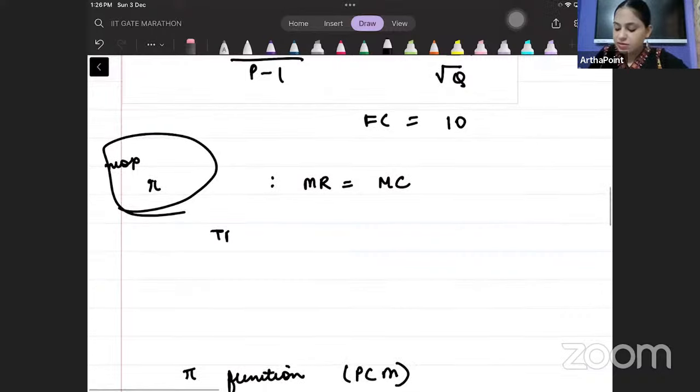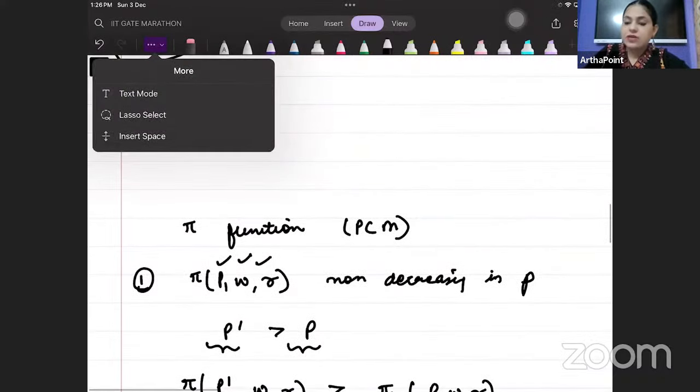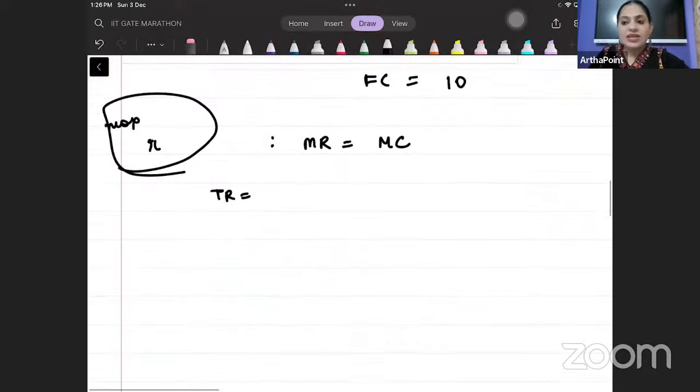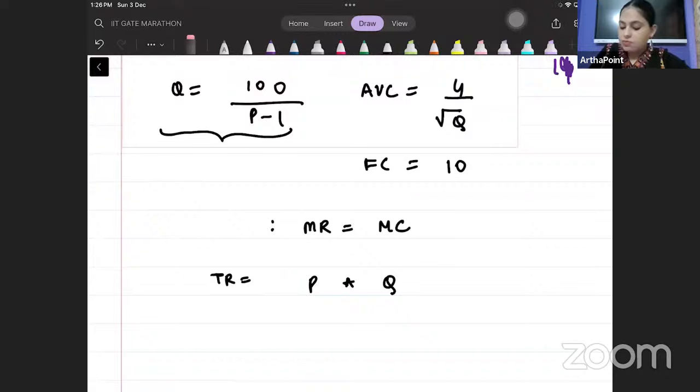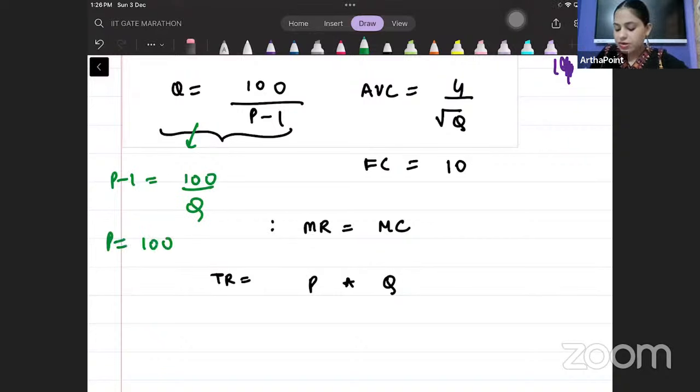What is my TR? TR is given by price into quantity. तो बेटा P into Q. हाँ बेटा Q ये दिया हुआ है, यहां से पहले P निकालो. So what will be my P? P minus 1 will be 100 by Q. So P will be 100 by Q plus 1.